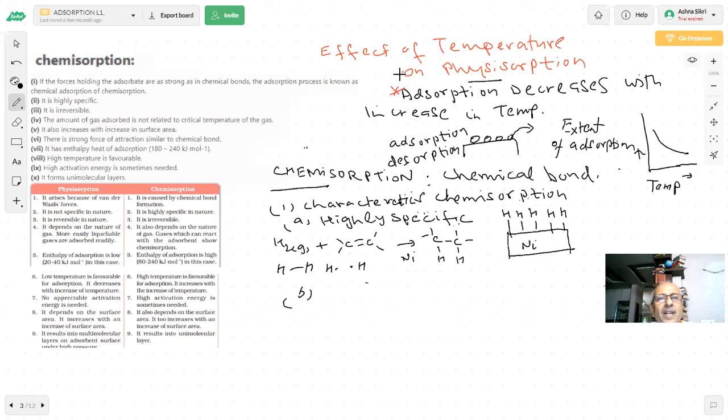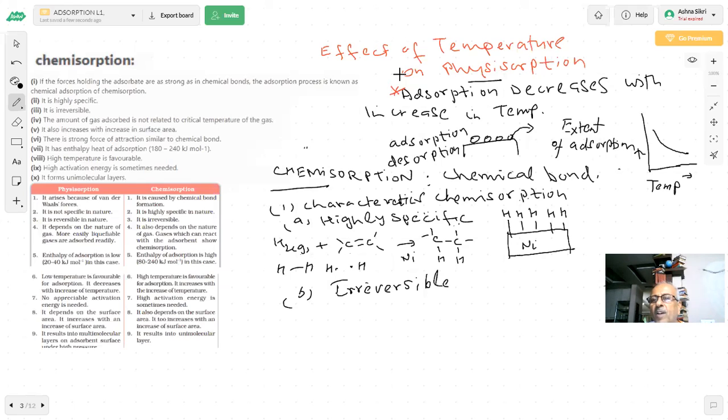Further, it is irreversible. Irreversible, students. This term I use a lot in chemistry. In science, we are saying reversible, irreversible. What is reversible? Which can be reversed. What is irreversible? Which cannot be reversed. So there has to be a reason for that. So here the bond is formed, and if I break the bond, then what will happen?